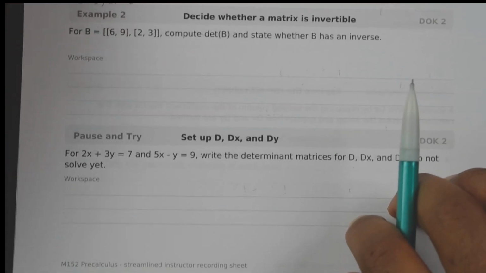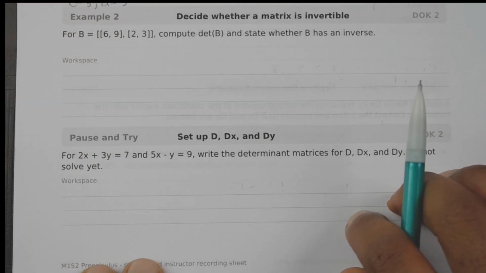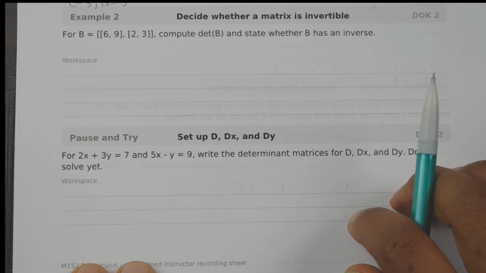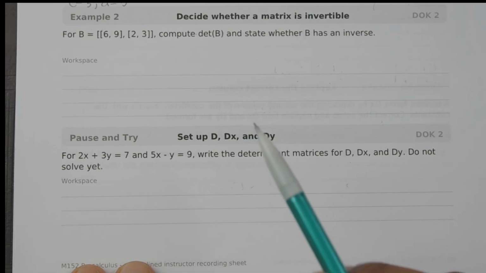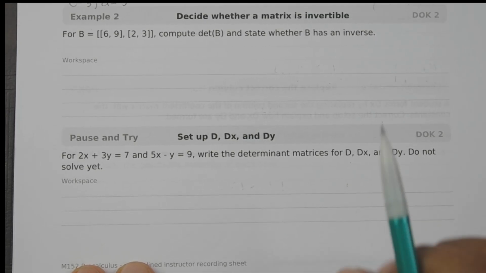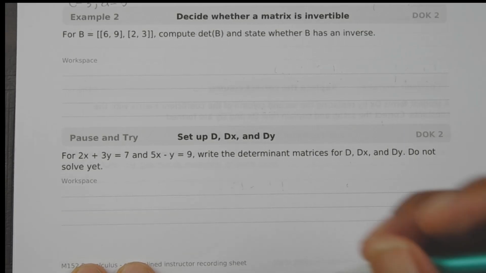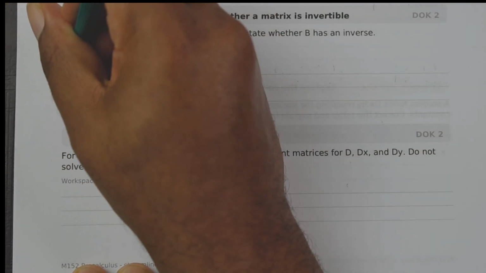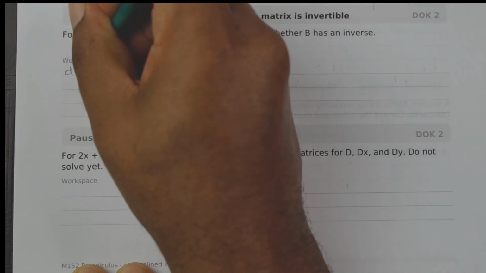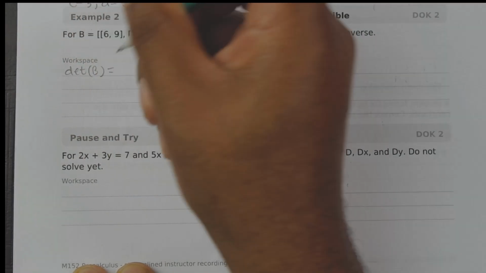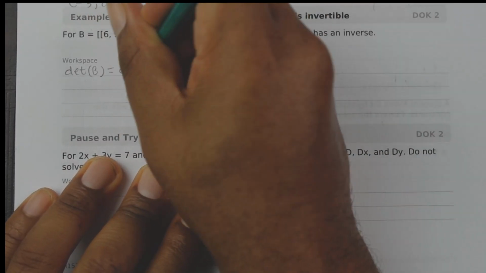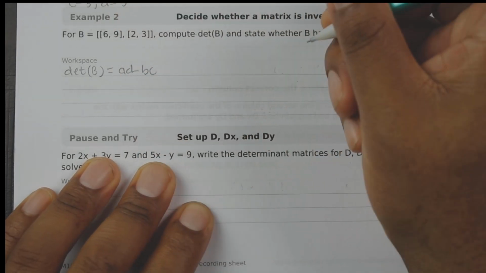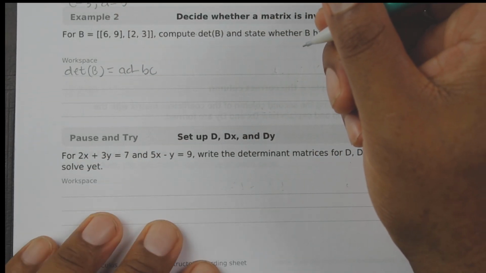Example number 2. For the matrix B equal to 6, 9, 2, 3, compute the determinant of B and state whether B has an inverse. First, we start with the determinant of B, which is AD minus BC.